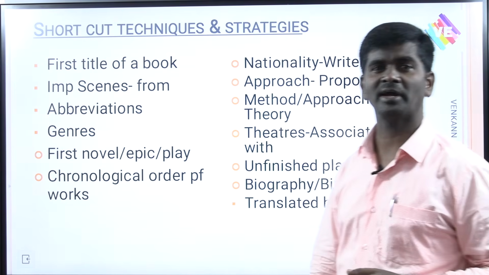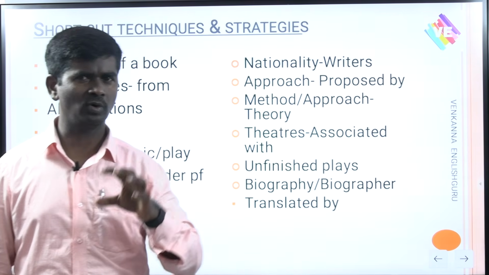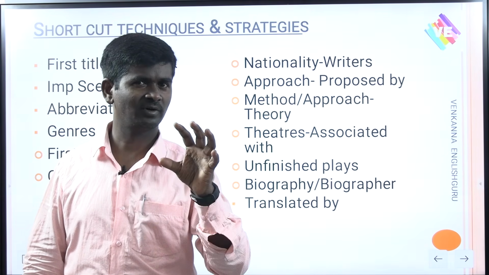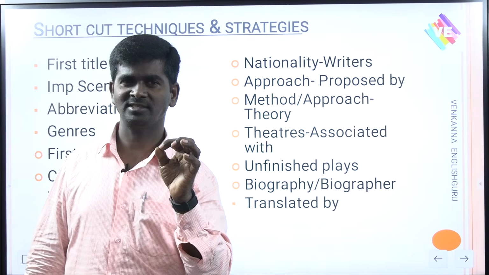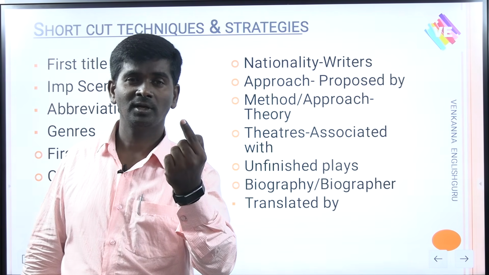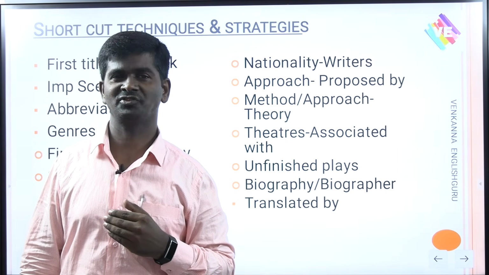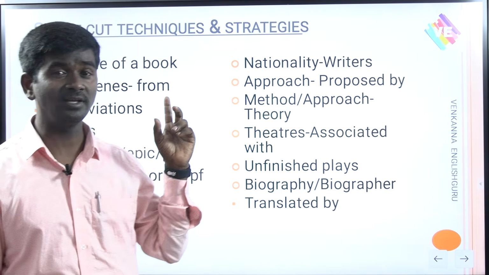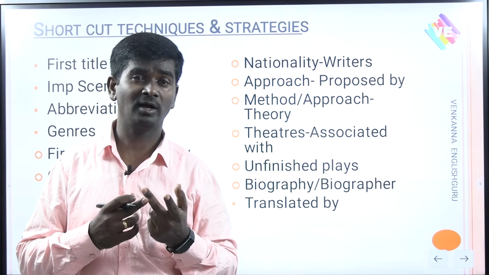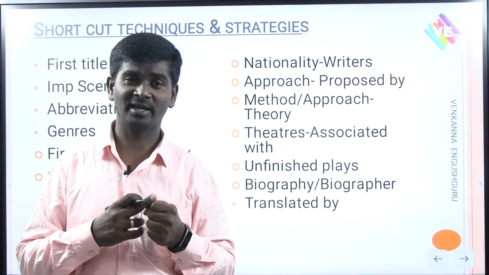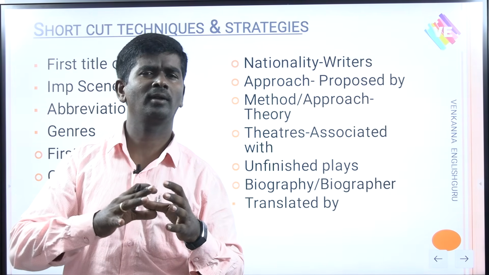Next, nationality and writer. Most of the students who write the NET examination are confused. Who of the following is an Irish writer? Who of the following is a Scottish writer? Who of the following is a French writer, German writer? Students who write the examination are confused. They lose 2-3 marks, and they are not able to qualify the NET examination, SET examination. For that, this is important. What is the nationality? Edmund Burke, or Edmund Spenser, or Oliver Goldsmith, Oscar Wilde, Samuel Beckett, G. B. Shaw. All these are Irish writers. You need to make a note of all Irish writers together.